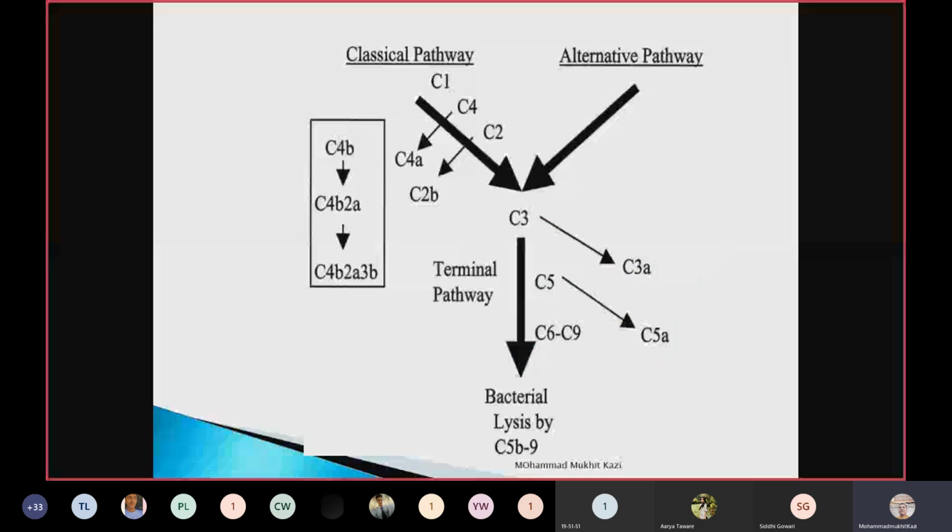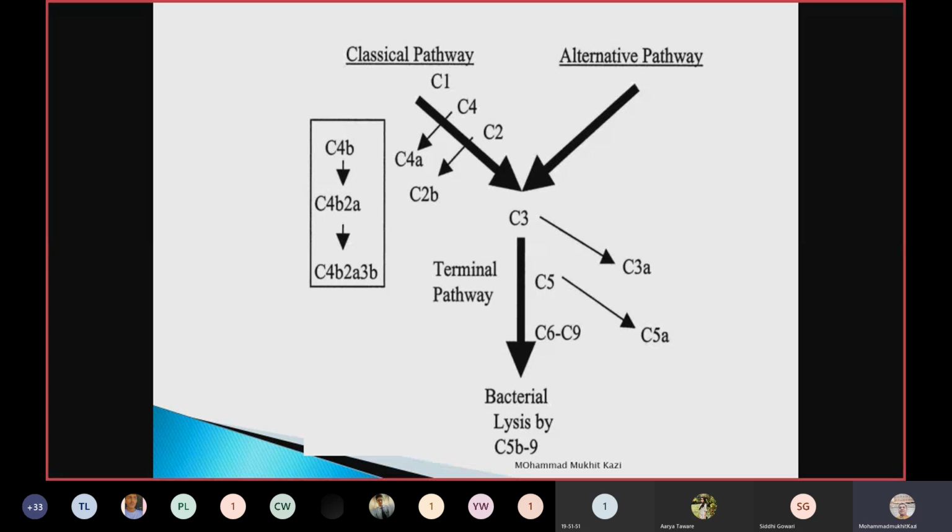Now here you can see in the picture, the classical pathway and the alternative pathway are shown. In the classical pathway, you can see the sequence. C1 will activate C4, and C4A will be released and C4B will bind to the cascade. Next, C1 and C4 will act on C2. It will divide into C2A and C2B. C2A is binding and C2B is released. This is the only difference. Then C1, C4, C2 will act as a C3 convertase, which cleaves the C3 molecule into C3A and C3B. C3B will bind to the cascade and C3A will be released into the blood.